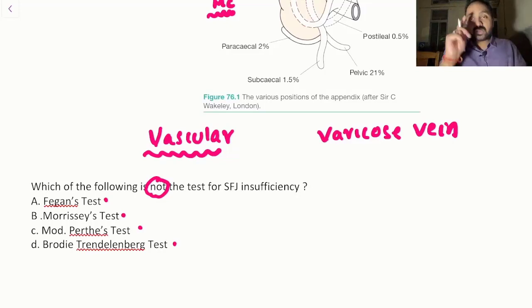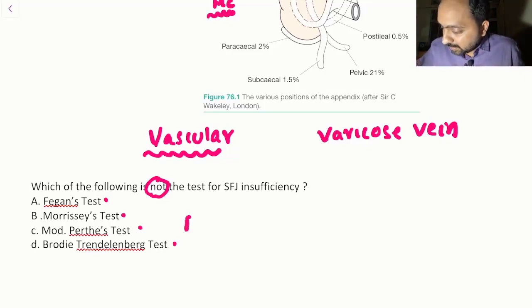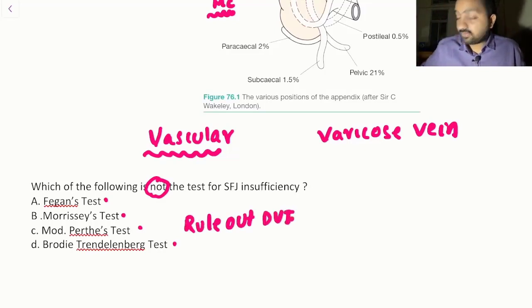But there is something which we need to remember. In case of varicose vein testing, we used to do one test in order to rule out deep venous thrombosis, right? Rule out DVT. Which test was that? That was, my dear friends, modified Perthes test. So even if you didn't know the test, you could have actually answered it.